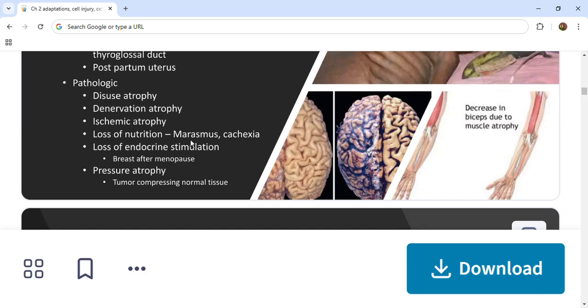So the proteins present in muscles are consumed to produce energy, and the adipose tissue stores are also depleted, which results in muscle wasting, that is cachexia. Chronic overproduction of TNF, tumor necrosis factor, is responsible for appetite suppression and lipid depletion, which leads to muscle atrophy.